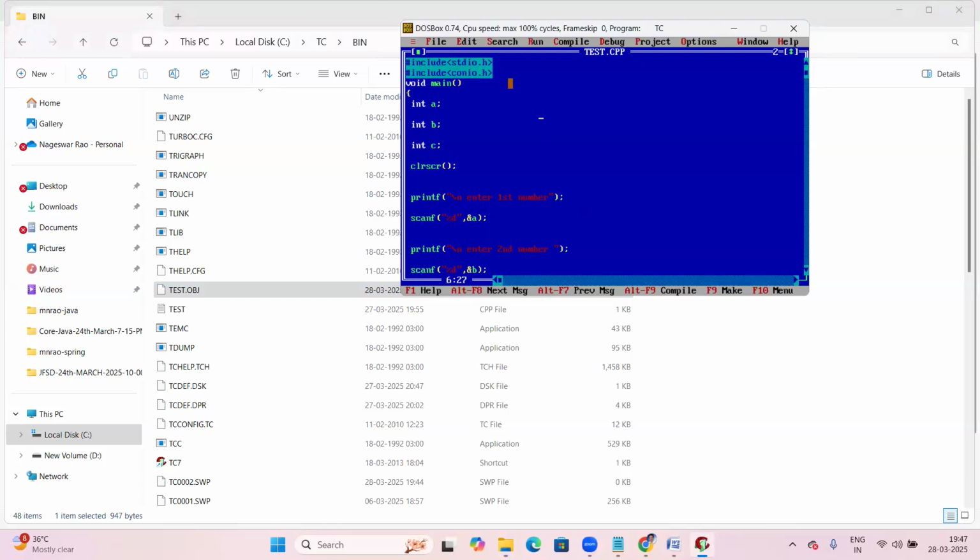Next, the stdio.h and conio.h files are predefined header files. These header files also have their own binary codes. So this is your C program's binary code, and these header files also have their own binary code.